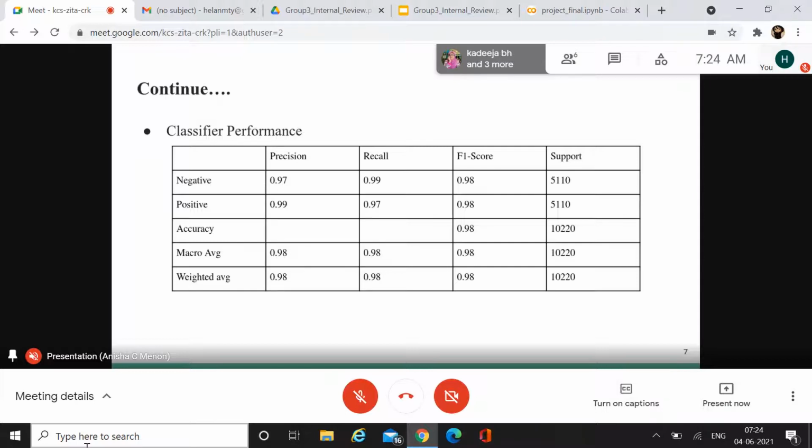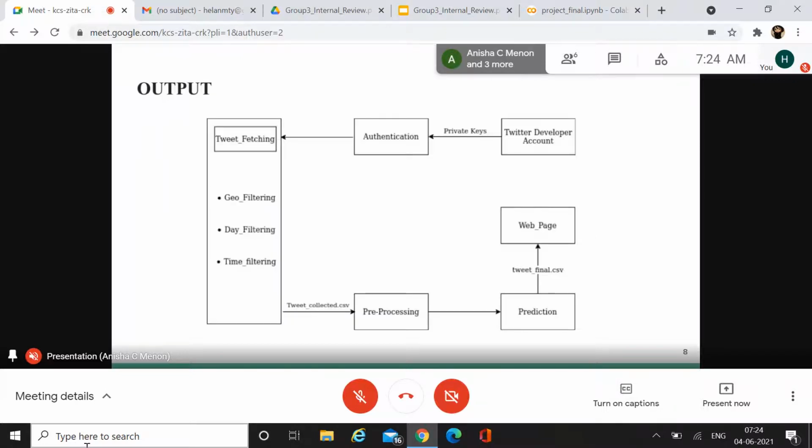Next is our output, which will be taken by Anisha. Thank you so much, Anu. Myself, Anisha Menon. So coming to the output session, what we've done here is first, as I already said,